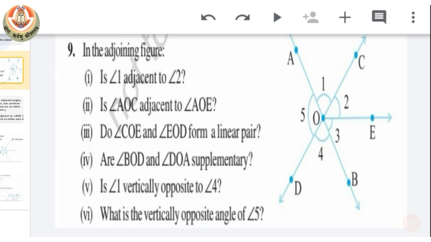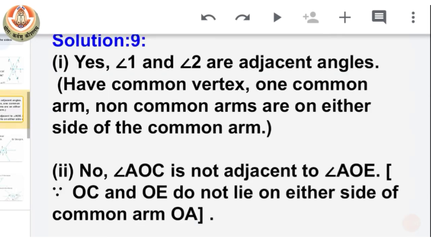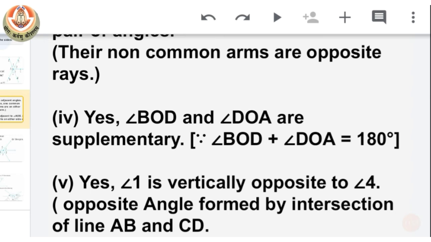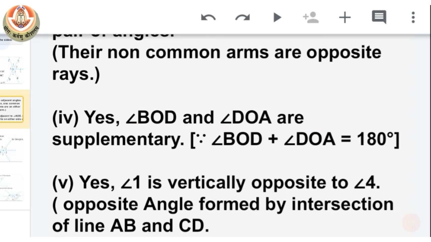Next question is: are BOD and DOA supplementary? That means, is their sum 180 degrees? So yes, we can see that they are forming a straight line as a linear pair. So let's see what the answer and the reason should be. Yes, BOD and DOA are supplementary. The reason is when we add both the angles, we get a sum of 180 degrees because they are also forming a linear pair.